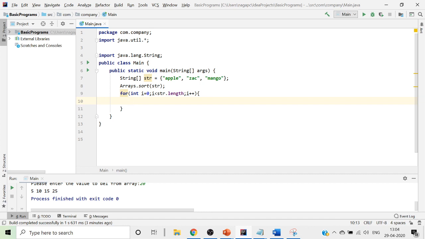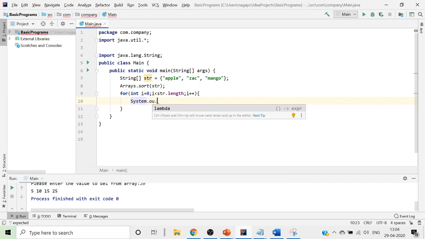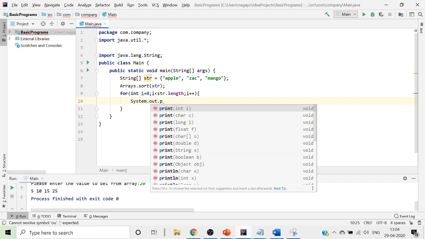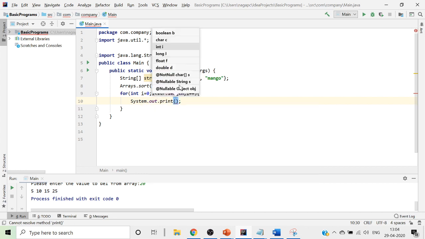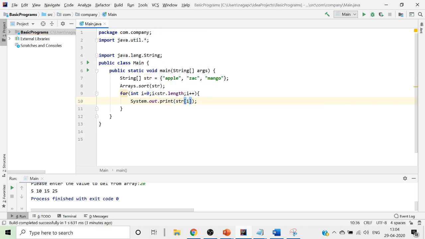To print it, we put System.out.print, str of i, then plus and give some space.